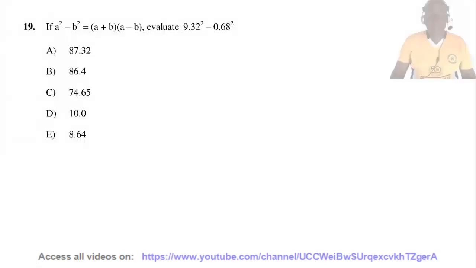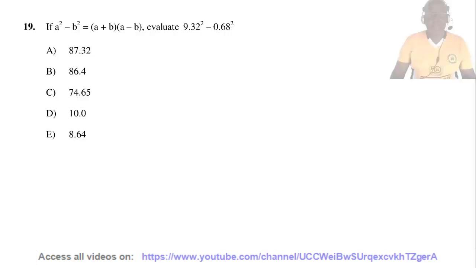Question 19. If A squared minus B squared equals A plus B, in brackets, times A minus B, in brackets, evaluate 9.32 squared minus 0.68 squared.